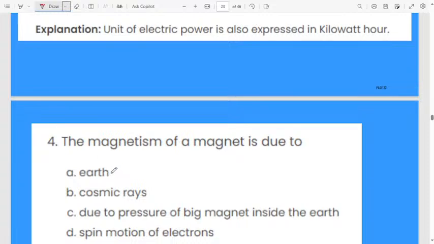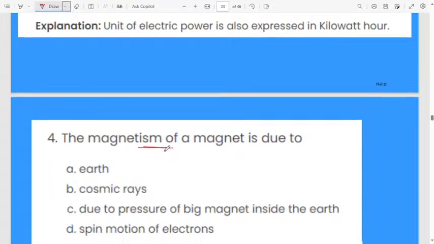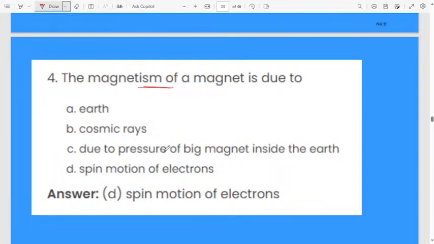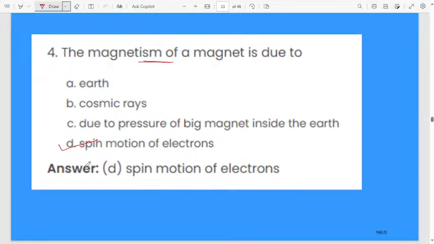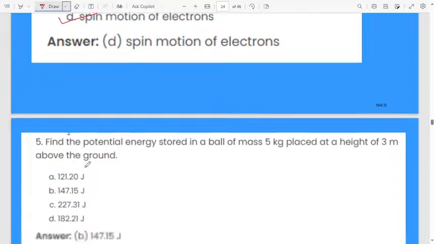Next, the magnetism of a magnet. In the case of a magnet, the magnetism will be due to: first one, earth. Second option, cosmic rays. Third option, due to presence of a big magnet inside the earth. Fourth option, spin motion of electrons. The correct answer is the spin motion of electrons. It will happen in the case of magnetism, in the case of a magnet.